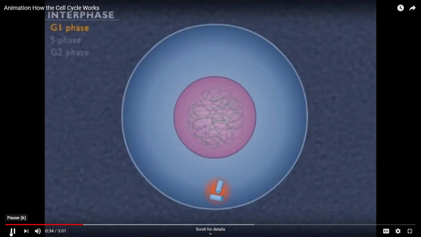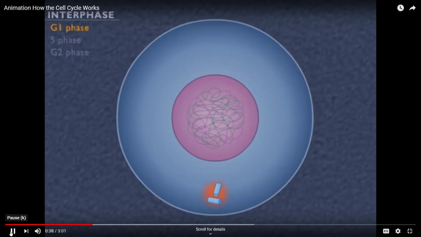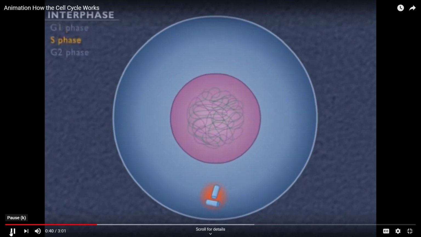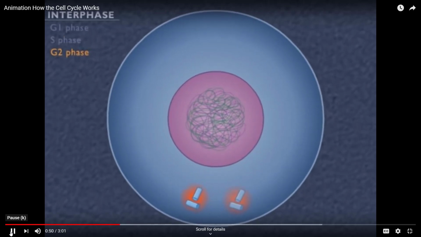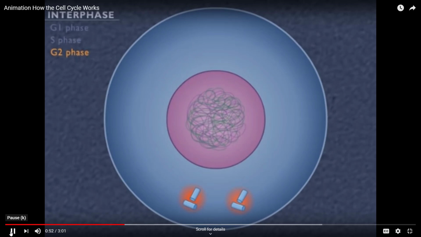During the G1 or first growth phase, normal cell functions occur as well as cell growth. In the S phase, DNA replicates, producing 2 copies of each chromosome. During the G2 phase, the cell continues to prepare for mitosis and cell division.